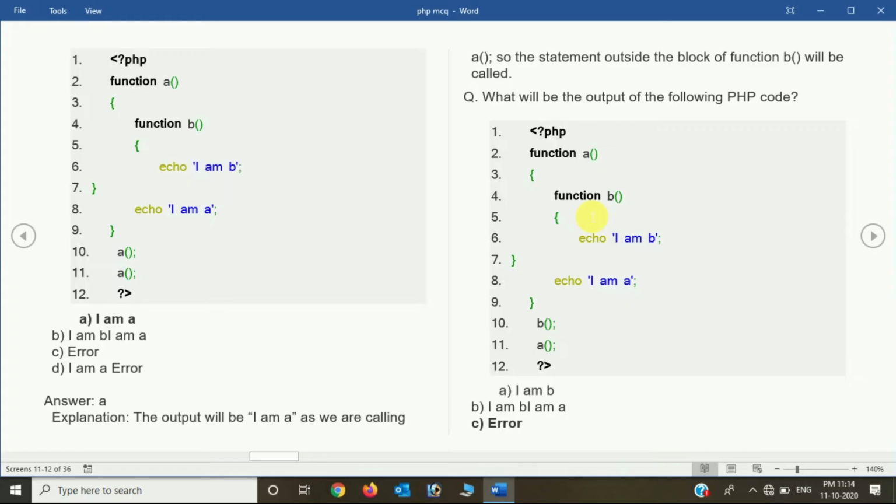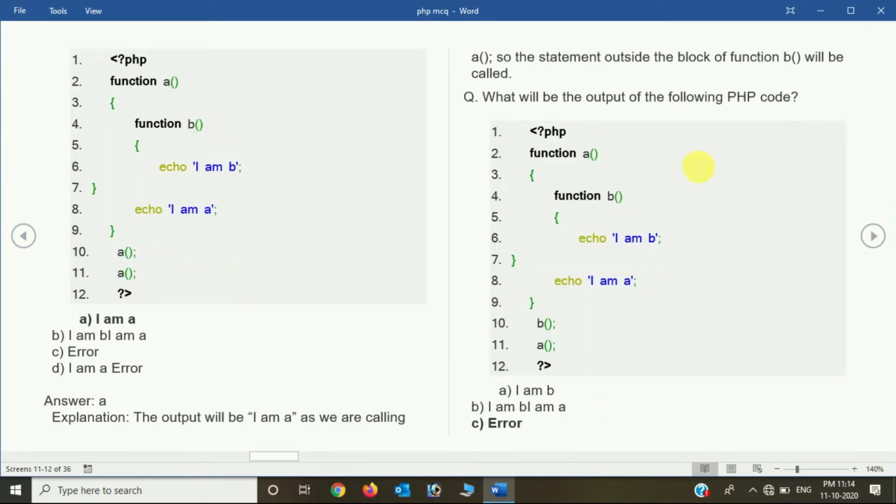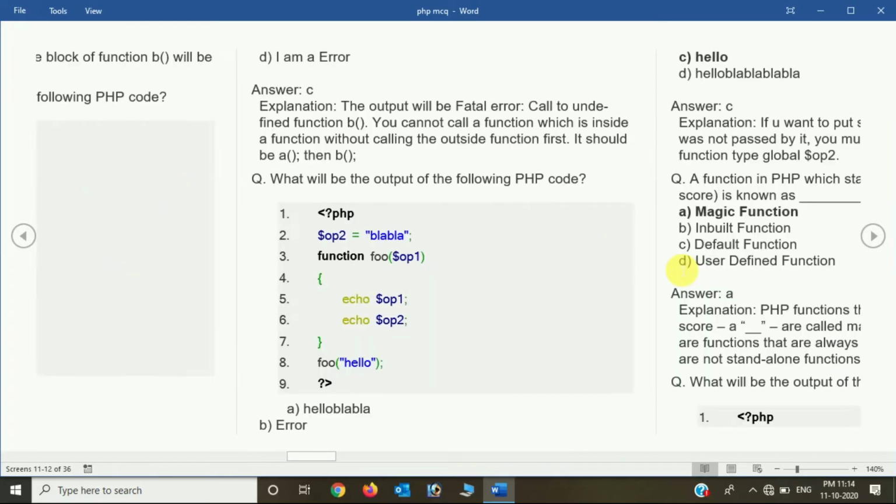Now similarly, here we get an error. Why are we getting an error? The output will be fatal error: call to undefined function B, because in that code we are calling an undefined function that is not defined or declared, so that is causing an error.